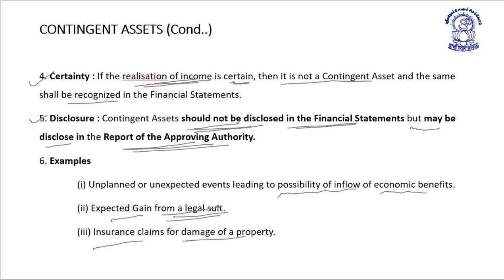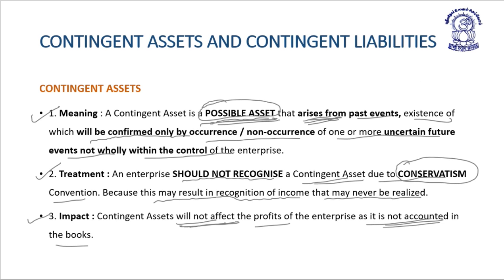So friends, what is contingent asset? Contingent asset is a possible asset which arises from past events, and the existence of the possible asset will be confirmed only by the occurrence or non-occurrence of one or more uncertain future events which are not wholly in the control of the enterprise.